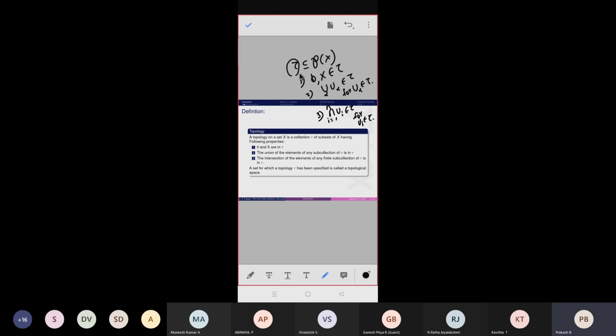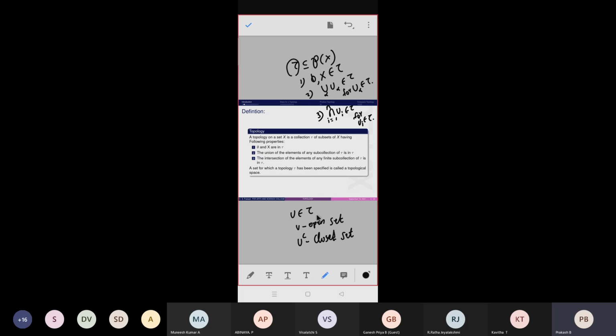The elements of tau are called open sets, and their complements are called closed sets. Okay, this is the definition of topology.